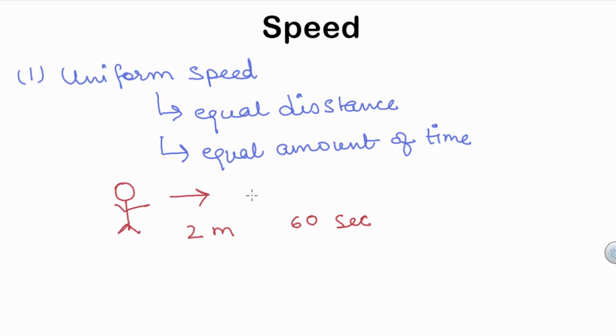For example, if this person covers 2 meter in 60 seconds in the first interval, and in the second interval covers 3 meter in 60 seconds, then in this case the person is not moving with uniform speed.